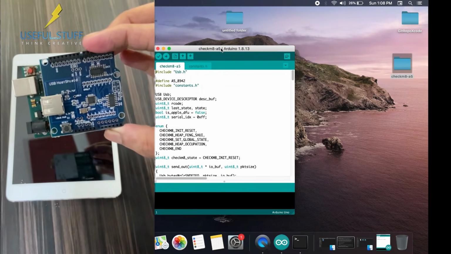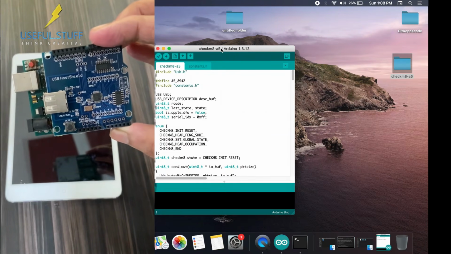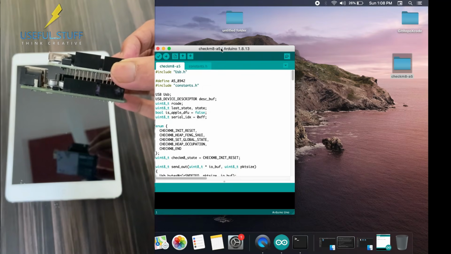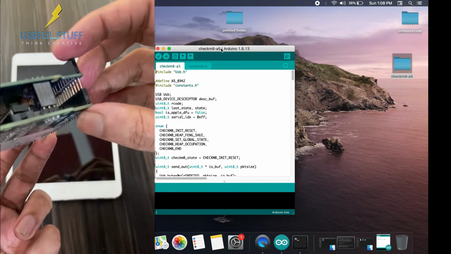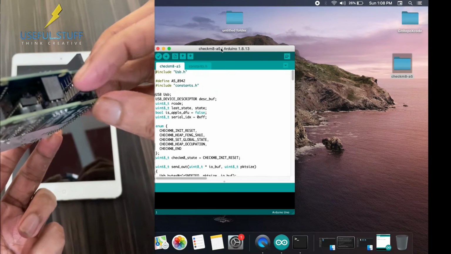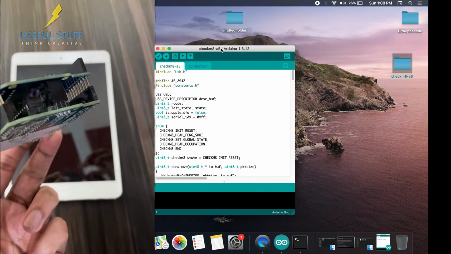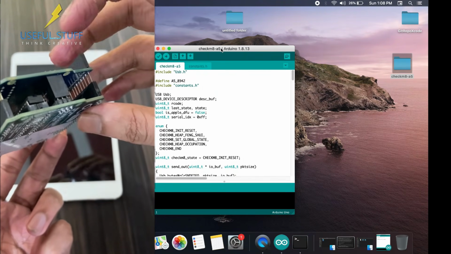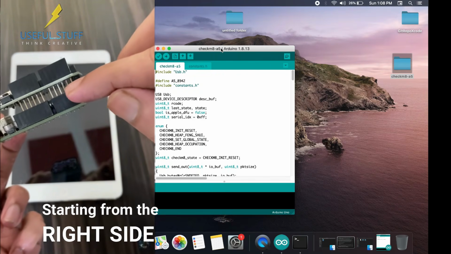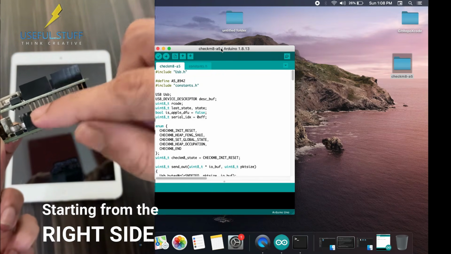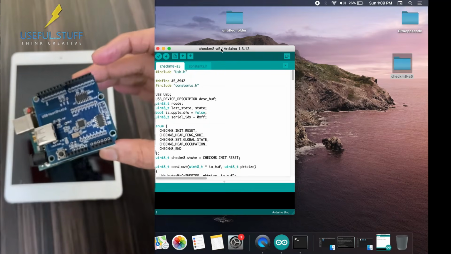So I have attached the USB host shield with the Arduino Uno board, and it should look exactly like this. All the 6 pins should be exactly in the USB host shield holes, and the pins from the USB host shield should be inserted into the Arduino Uno board, starting from the right side of the Arduino board.